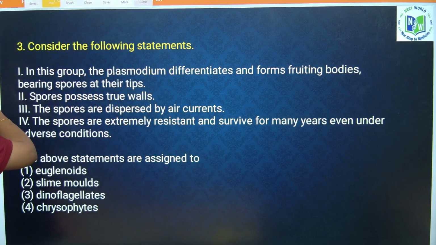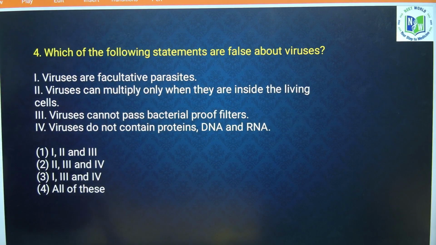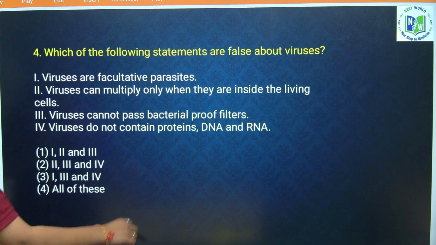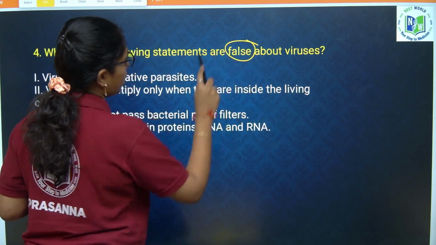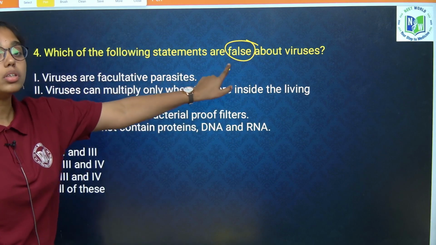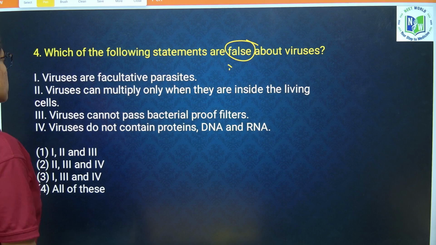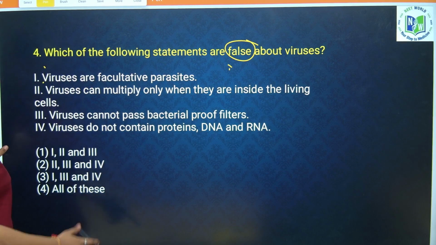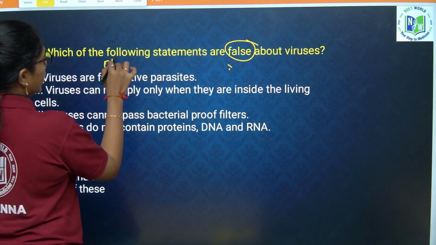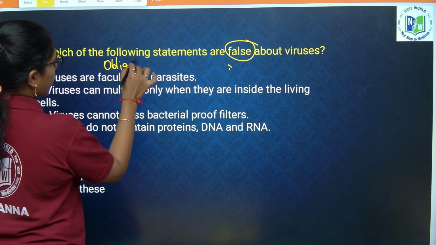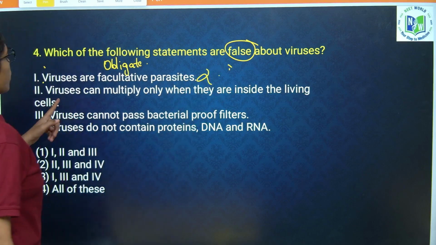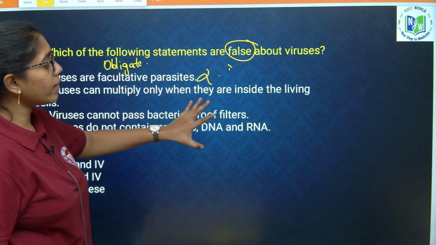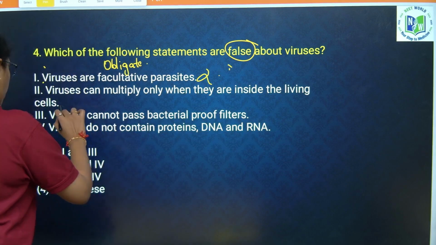Now next question: which of the following statements are false about viruses? Always look into the question whether it is asking for correct or incorrect statements. He is asking us to choose false statements about viruses. Viruses are facultative parasites. No, they are obligate parasites. So this is wrong. Viruses can multiply only when they are inside the living host, true.